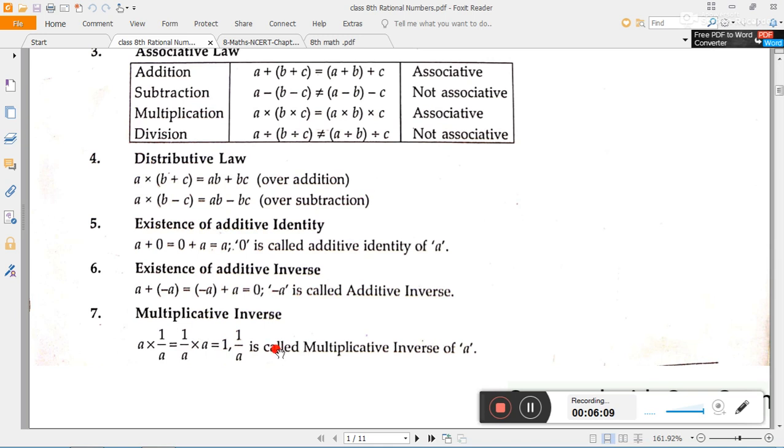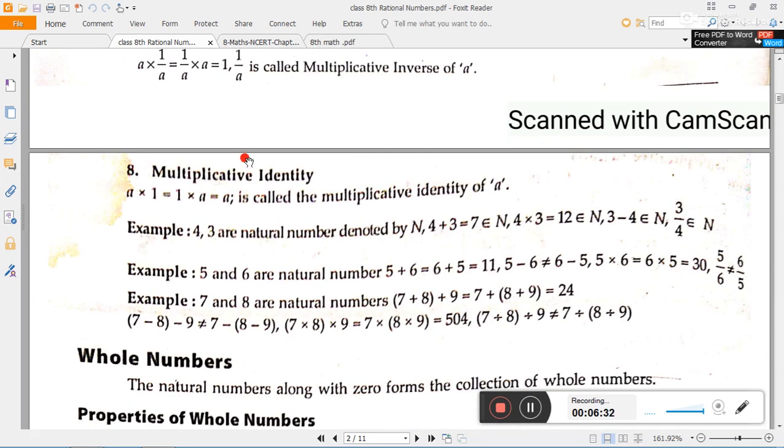Multiplicative inverse: when the multiplication of two numbers is 1, they are called multiplicative inverses of each other. So if we want to find the multiplicative inverse of 7, then 1 by 7 is the multiplicative inverse because their multiplication is 1. After that, multiplicative identity is also the same.